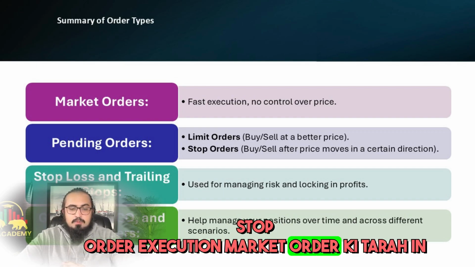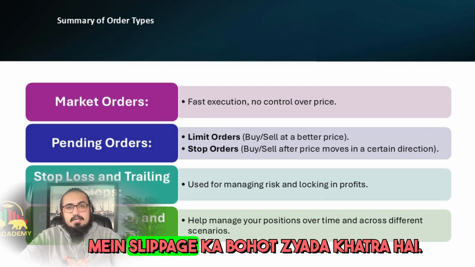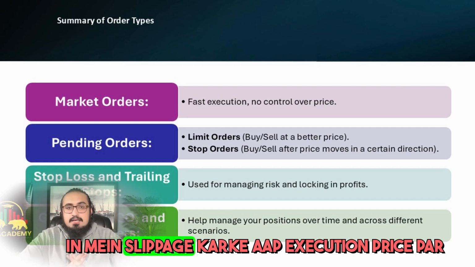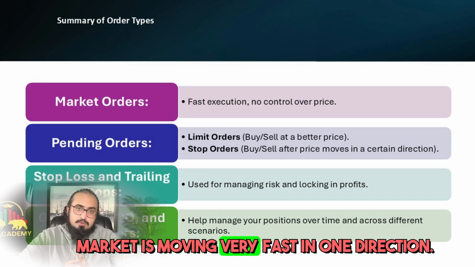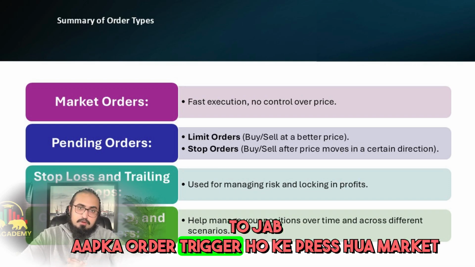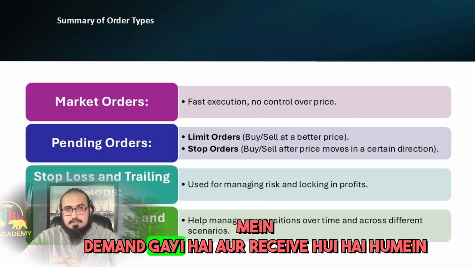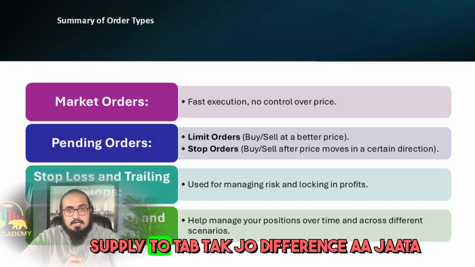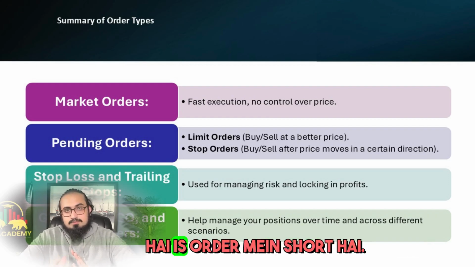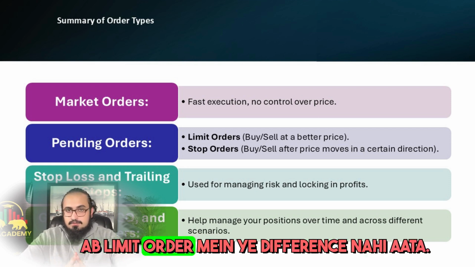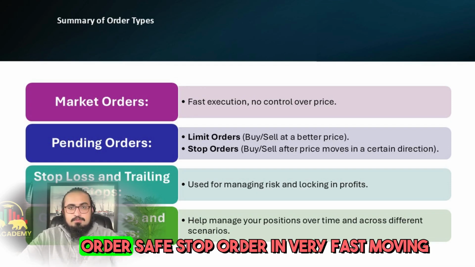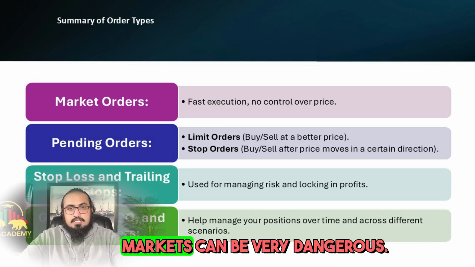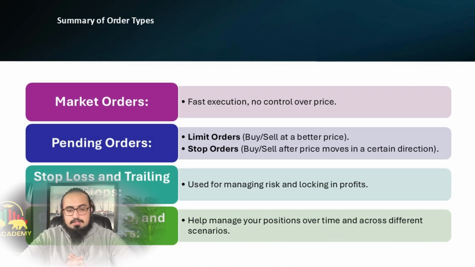Next, stop orders. Stop orders, exactly like market orders, have a very high risk of slippage. In this case, you have no control over the execution price or final price. Because when the market is moving in a fast direction, by the time your order is triggered, demand has gone into the market and supply has occurred. The difference that arises is shown in the order. Now, this difference does not occur in limit orders, so limit orders are safe. Stop orders in very volatile, fast-moving markets can be very dangerous.